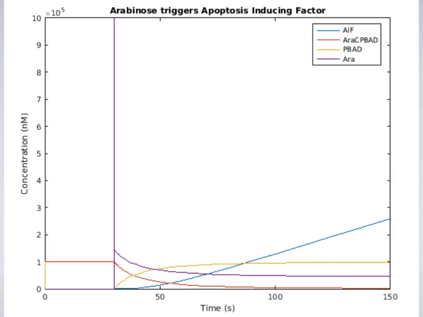You can see here that when arabinose is added to the system, the proportion of bound PBAD promoter drops and the proportion of free PBAD increases quickly, so that apoptosis-inducing factor is steadily secreted from that point onwards.